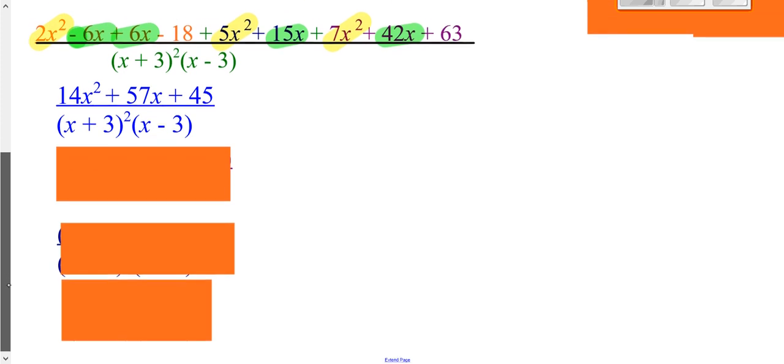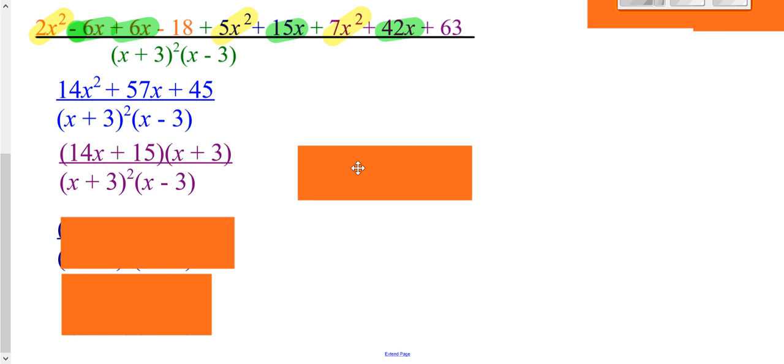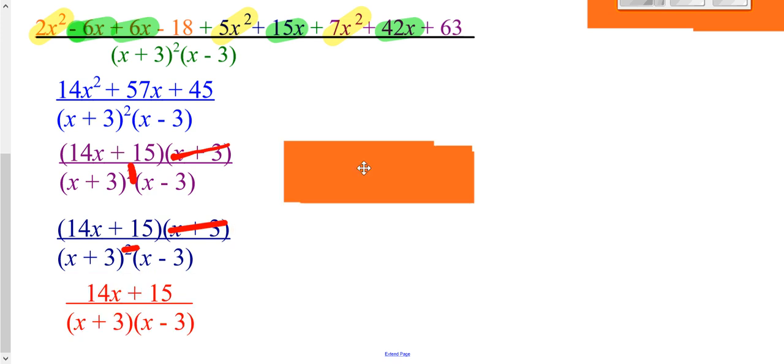Sometimes at this point you are done, but once again, you want to see if it's simplified. So you'd want to check, does the top factor? Well, there's no greatest common factor, but you could do your AC factoring on the top. If you did AC factoring, you would eventually get to this. Then you'll notice that on the top, you have an x plus 3 to the first, and you have an x plus 3 squared on the bottom, so it leaves you with 1 extra x plus 3 on the bottom, and so that crosses out, leaving you only with this.